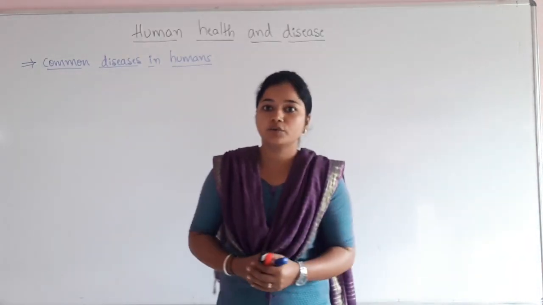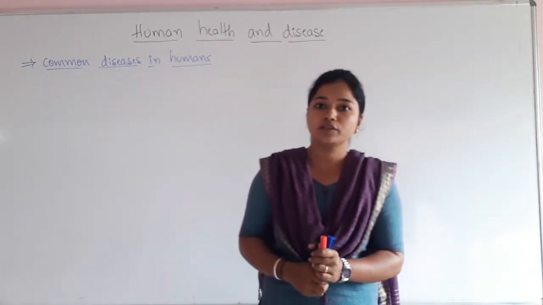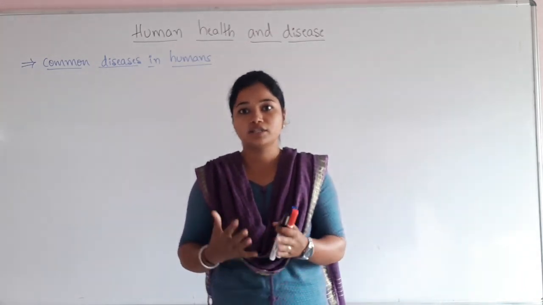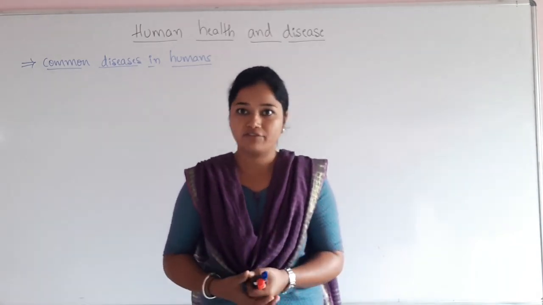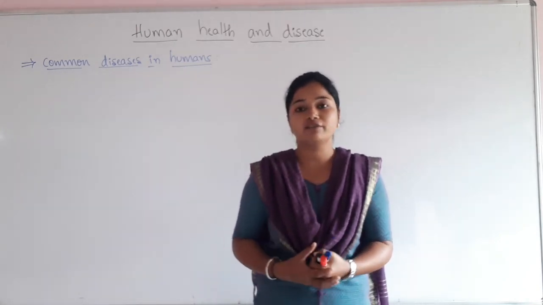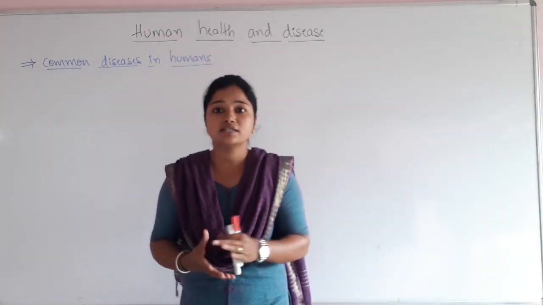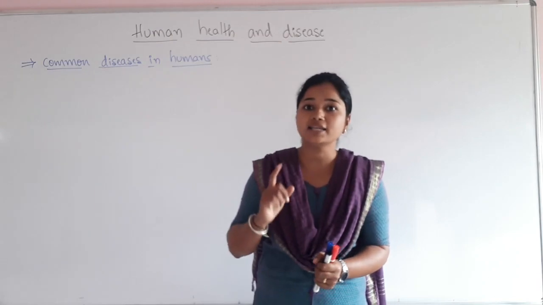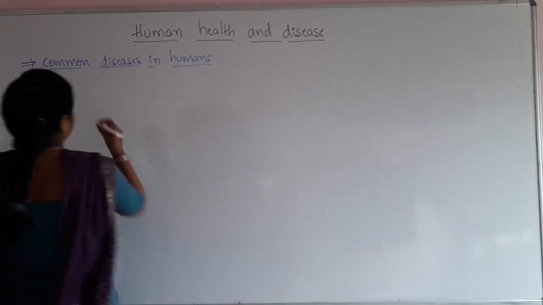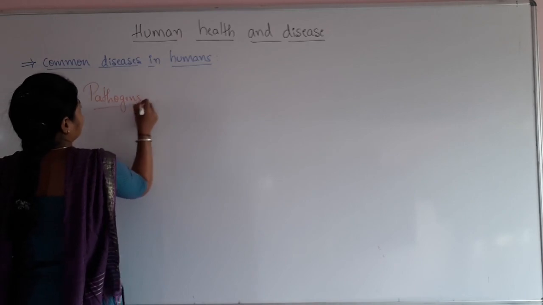Good morning everyone. In today's class we are going to discuss the common diseases in humans. As I said in the previous class, disease means when one or many organs or systems of our body are adversely affected and are characterized by certain signs and symptoms. Then we call it a disease or an unhealthy state. In humans, diseases are usually caused by organisms, and these organisms which cause the disease are usually called pathogens. So the disease causing organisms are called pathogens.